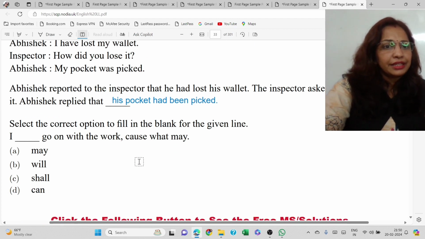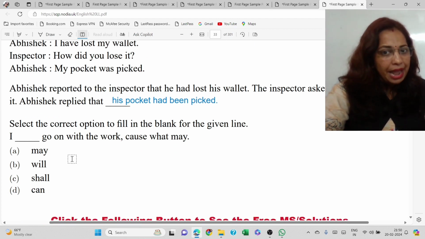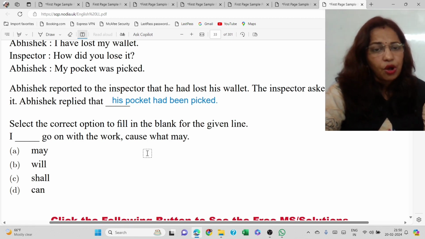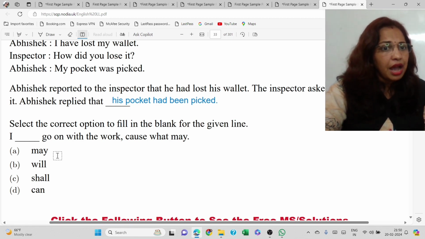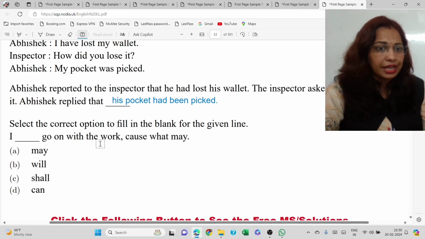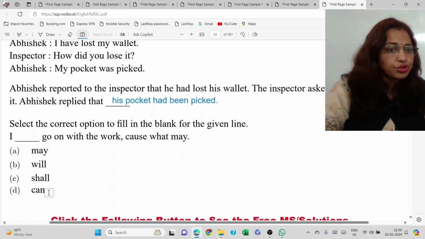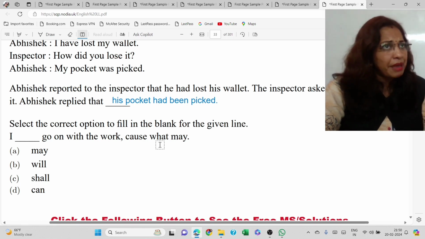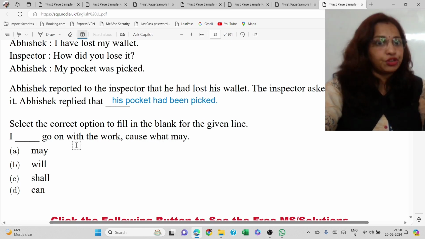Next one. Select the correct option to fill the blank for the given line. I dash go on with the work cause what may. Whatever cause may be there, I have to go on with that work. He wants to mean that. So what should you write? You see, options are there. I may go on with the work, cause what may be the cause, it doesn't matter. I have to go on with the work.